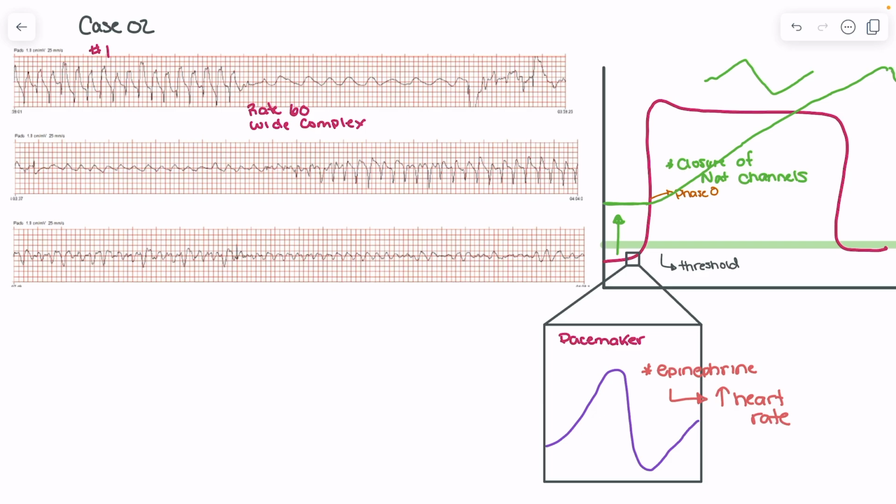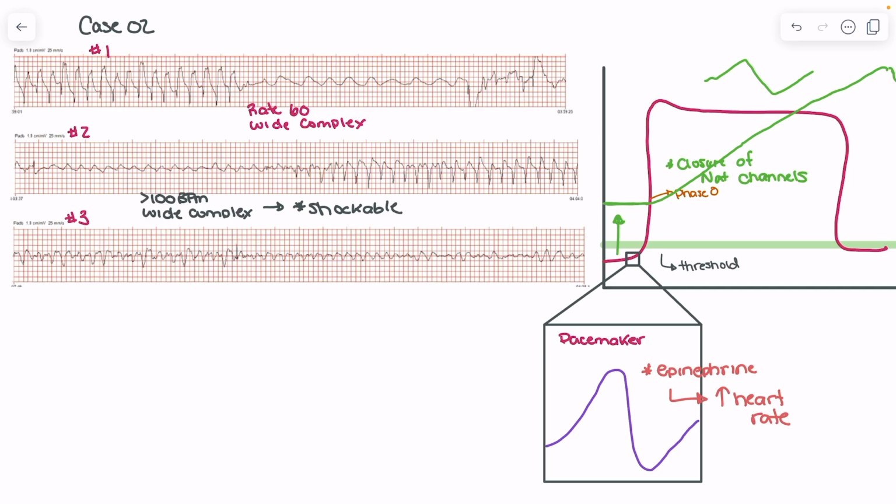What's interesting about this case is that we then go to rhythm interpretations number 2 and number 3. If we read the case, we'll recognize that these came after a series of treatments, one of them being epinephrine, as well as giving the patient both Ventolin and calcium gluconate. What we should recognize here is that both rhythm interpretations number 2 and number 3 are greater than 100 beats per minute and wide complex. When we have a rhythm that is greater than 100 beats per minute and is wide complex, it has to be shockable. So we can define this as a shockable rhythm.